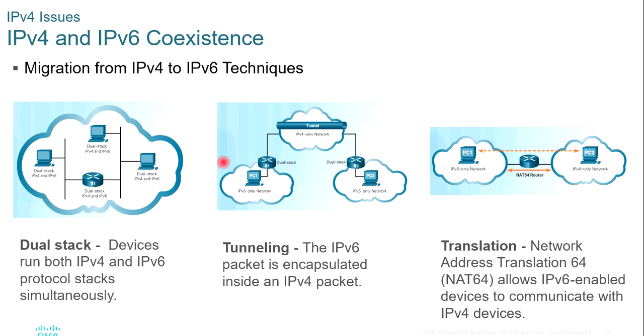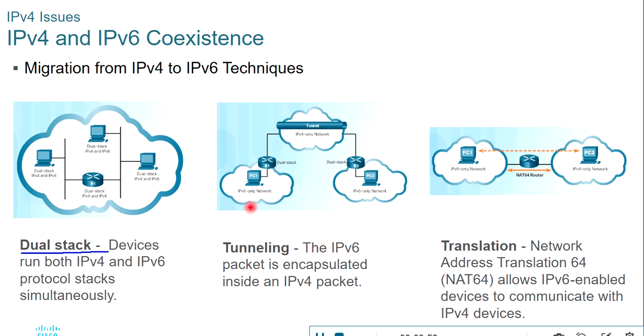Okay, now let's move forward. These are the 3 techniques that we can use to migrate from IP version 4 to IP version 6. The first one is dual stack. In this dual stack technology, we can assign both IP version 4 and IP version 6 addresses to the networking devices and user devices. But one thing that should be kept in mind is that these devices must support both IP version 4 and IP version 6.